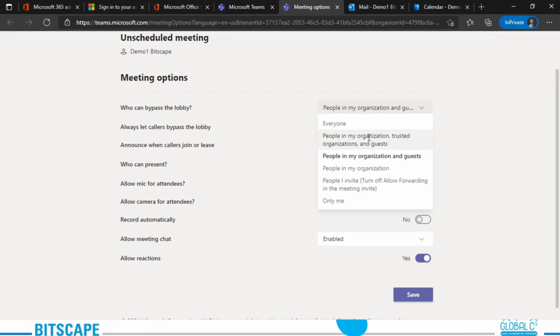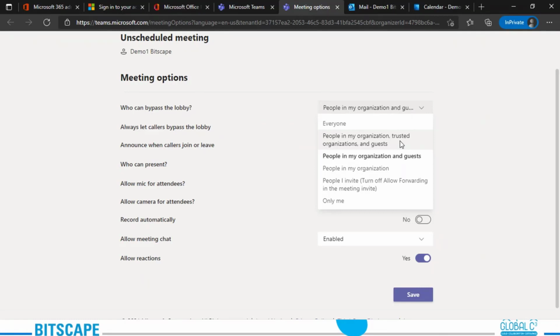Then we have people in my organization, trusted organizations, and guests. Under this, people in your Teams organization, external participants from trusted organizations that you have, and the guests, all of them can directly jump into this meeting.